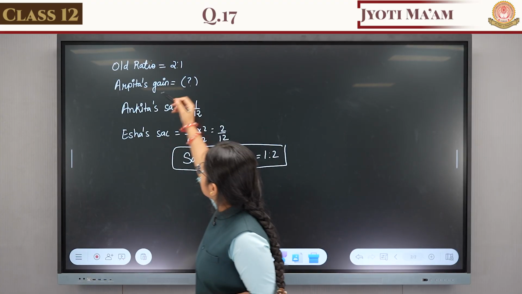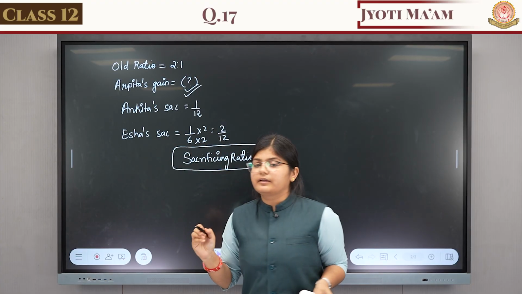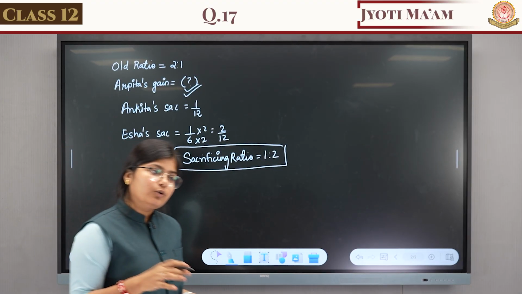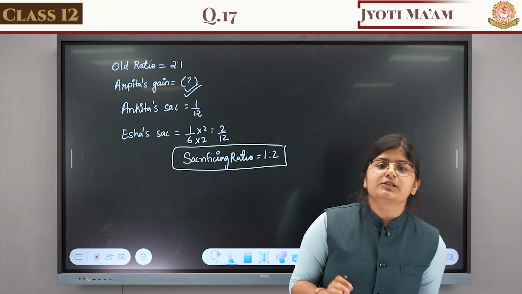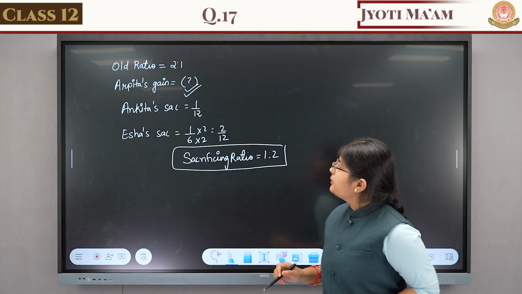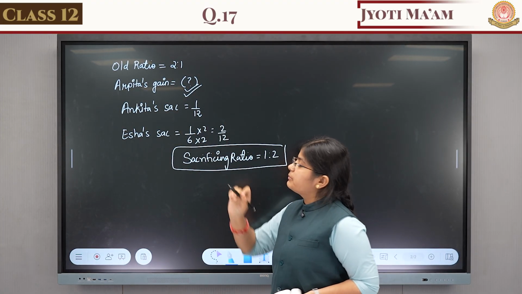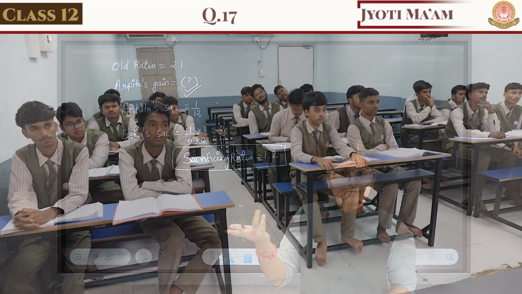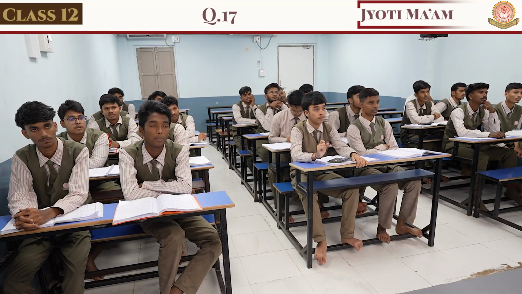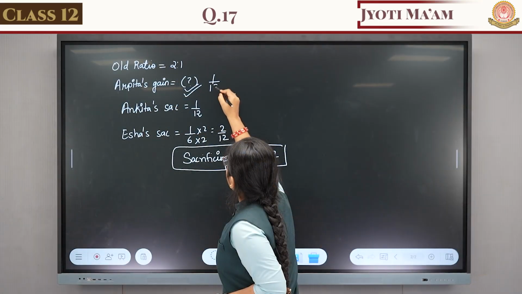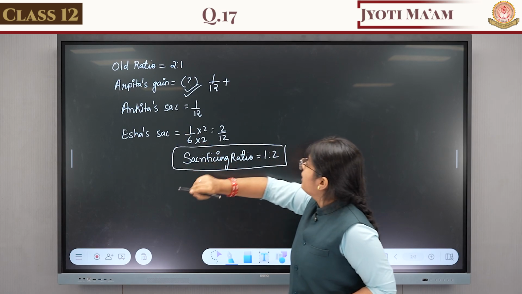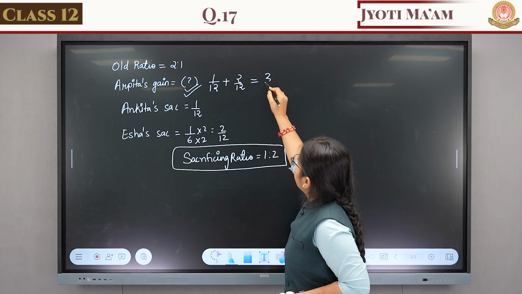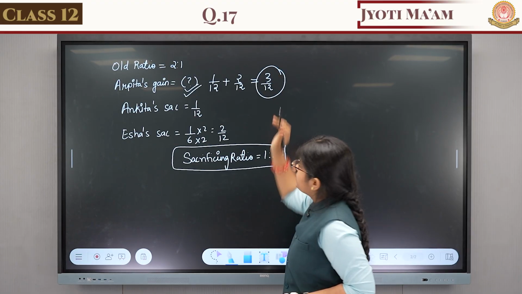Now the question is how much share Arpita is gaining. That we don't know. But we know that total sacrifice is equal to total gain. That means Ankita sacrifices 1/12 from her share, so this share is gained by Arpita. So Arpita's gain is 1/12 from Ankita and 2/12 from Isha. So in total, 3/12 share she is gaining.